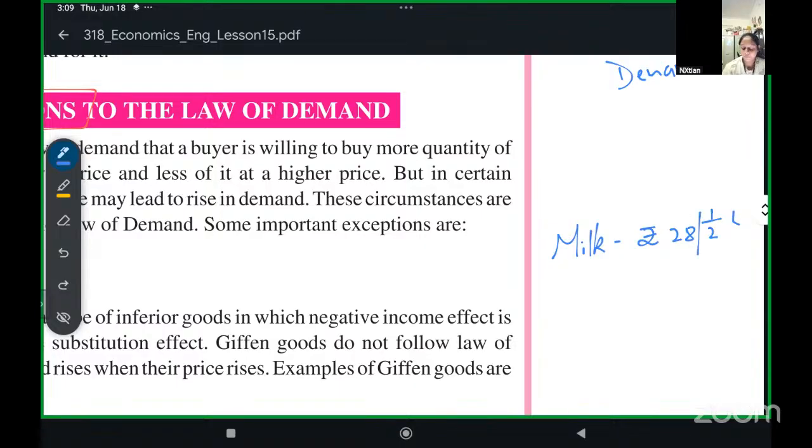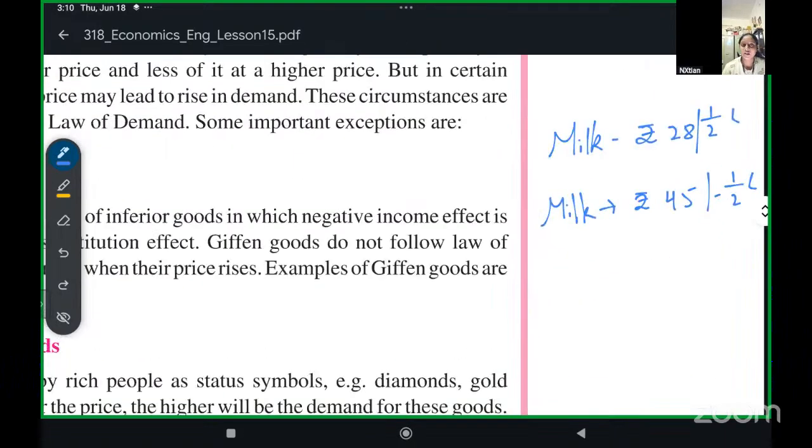That's the price right now. If the price of milk increased to rupees 45 for half a liter, that is too much, a 17 rupee hike. So now will you use it for drinking or will you use it for making sweets and ice creams and all? No, we will not make ice creams and sweets, but we will only use it for the important purpose, that is drinking. Now we are not making sweets or ice cream anymore.